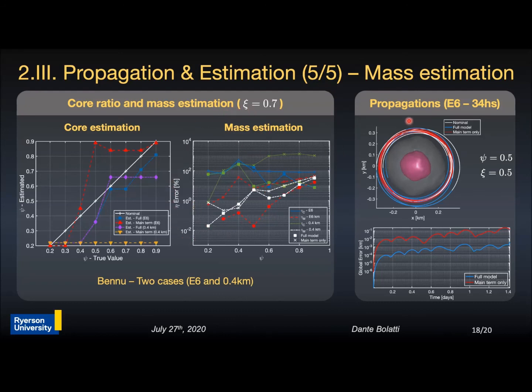Finally, propagations performed with the parameters estimated using both the coupled and uncoupled model are shown on the right side of the screen, where we can see that the propagations performed with the parameters estimated using the coupled model, this is the full model, are more accurate than the one using the parameters estimated using the uncoupled model. This analysis allows us to obtain the model parameters and thus concludes the main body of the research. Next, we'll cover the conclusions and future work.